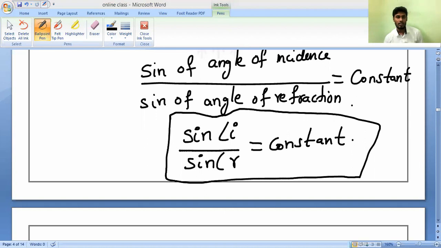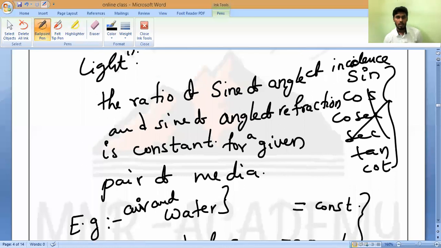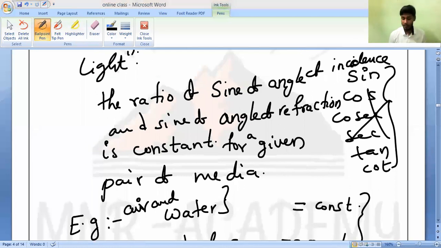The sine value will not be the same for everything. It varies. Sin 45 varies, sin 90 varies, sin 60 varies, sin 35 varies, sin 120 varies. That depends on the values. Those are trigonometric values which we will study in the class 10th trigonometry chapter. For the class 10th board exam, you will never get any kind of sine-related question. You will just study sin i by sin r.